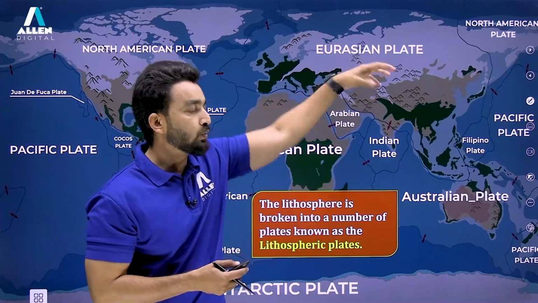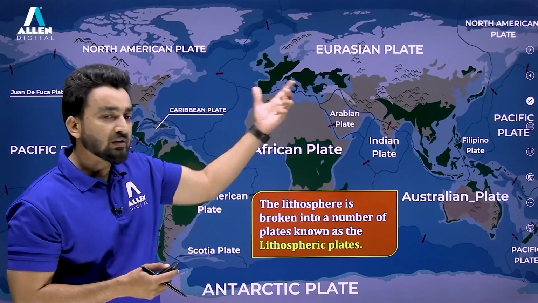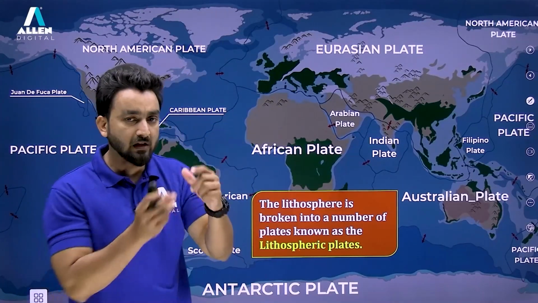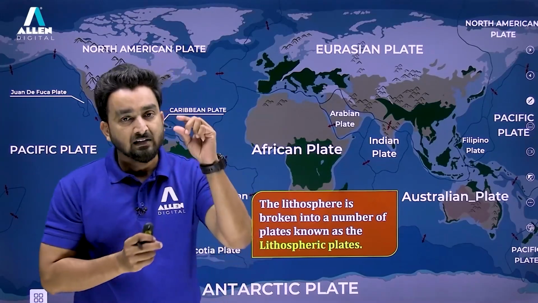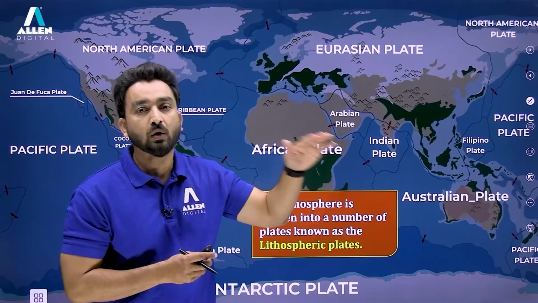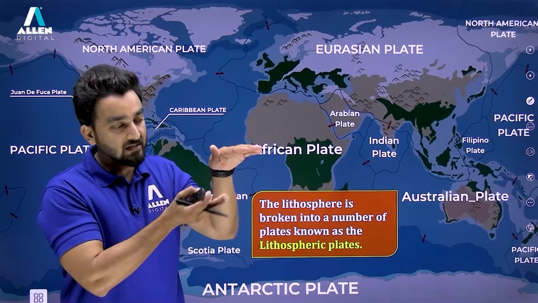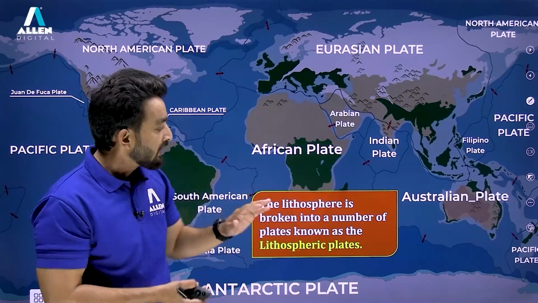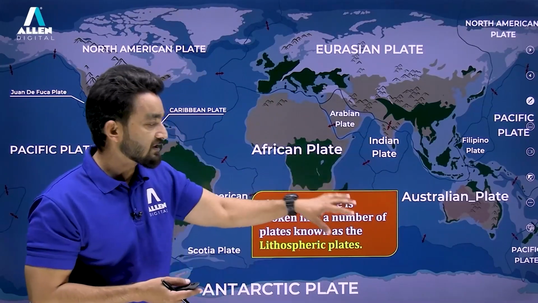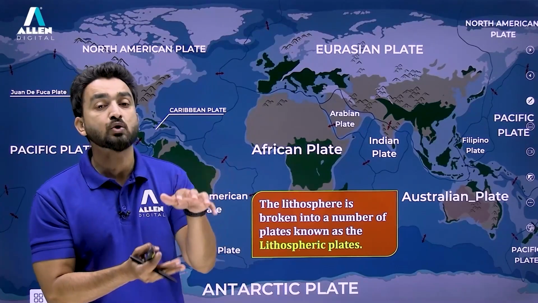What does this word plate mean, right? When we talk about these plates, that means these are the bases of continents. Just take an example: if I have a slice of bread, that slice of bread has a thickness, right? When that slice of bread floats over water, you can say that the water also settles on a base. That means all the oceans available throughout the planet also have a floor, which is known as the oceanic floor.